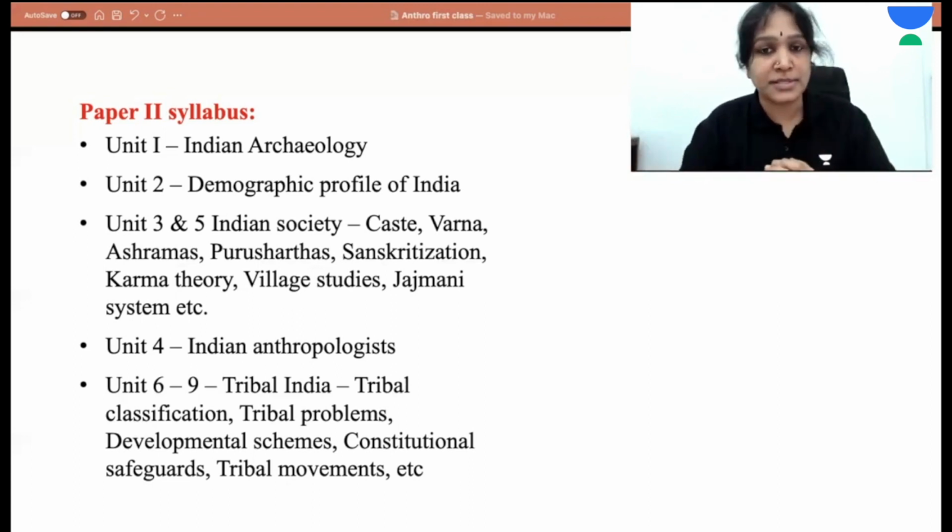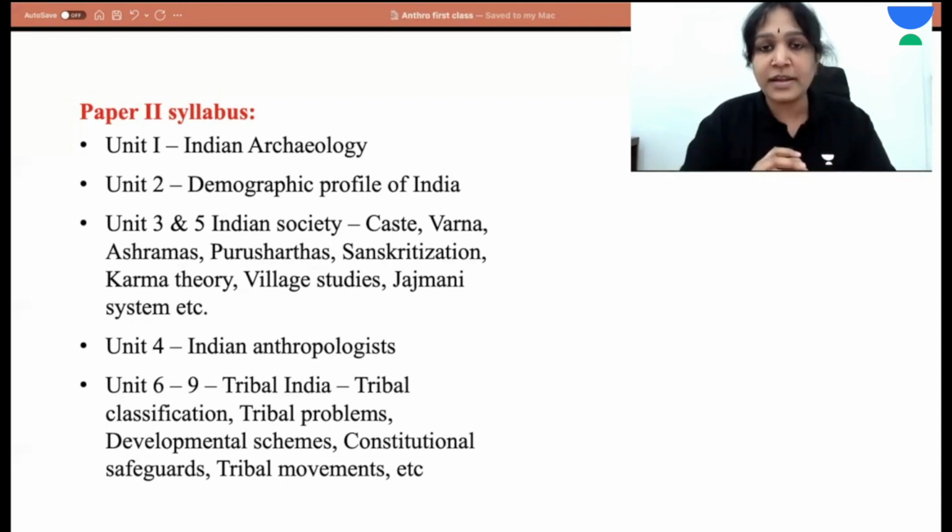These are the topics discussed in Unit 3 and Unit 5. Together they can be categorized as Indian society. Coming to Unit 4, Unit 4 is about Indian anthropologists, Indian thinkers.